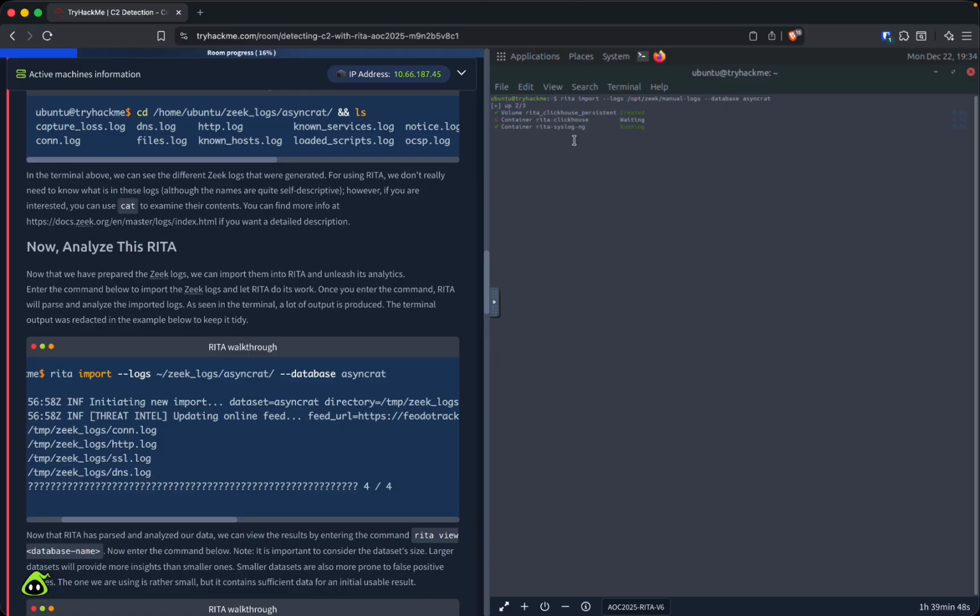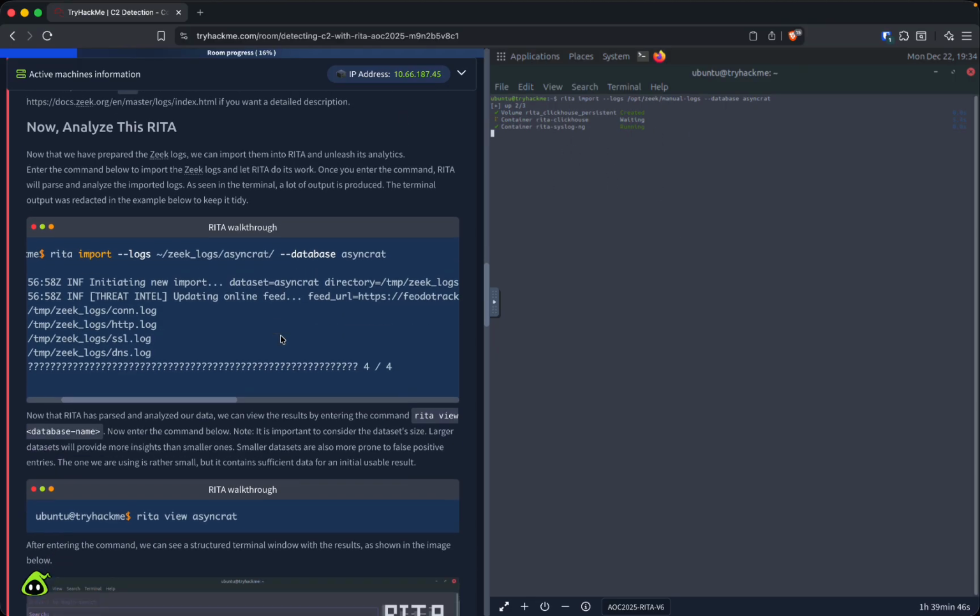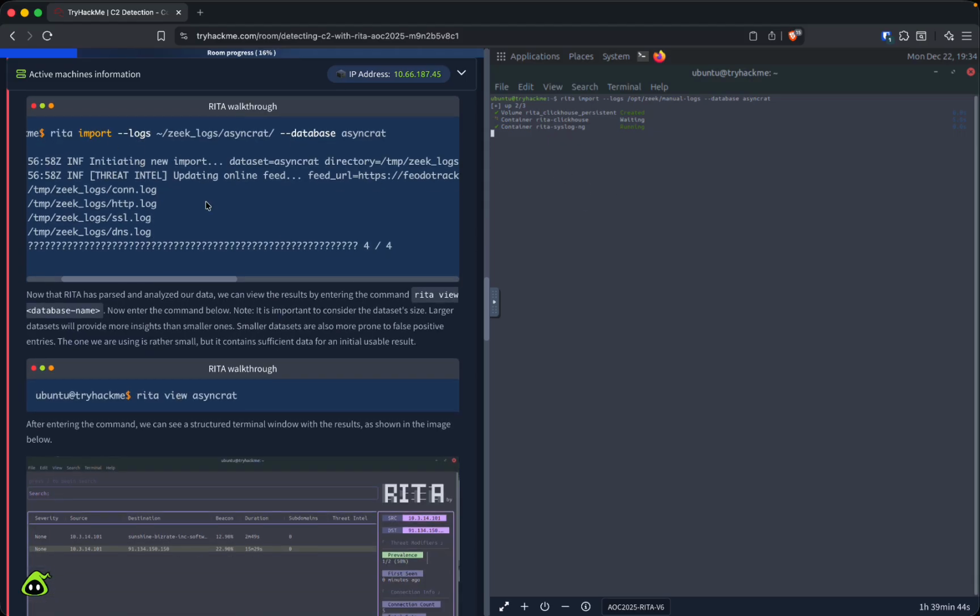Alright, so now that we ran that, we can see that command going. And it's basically analyzing that, and we're going to see the output coming in.